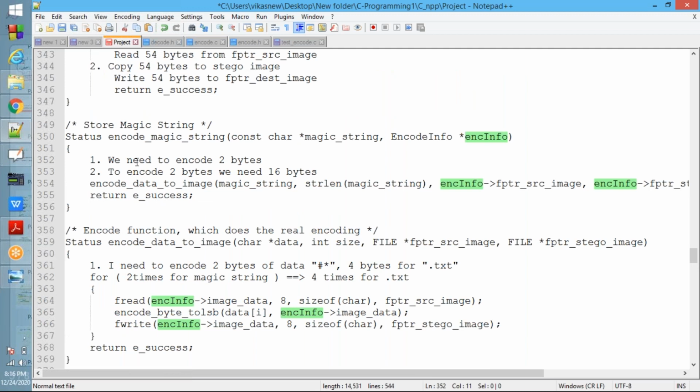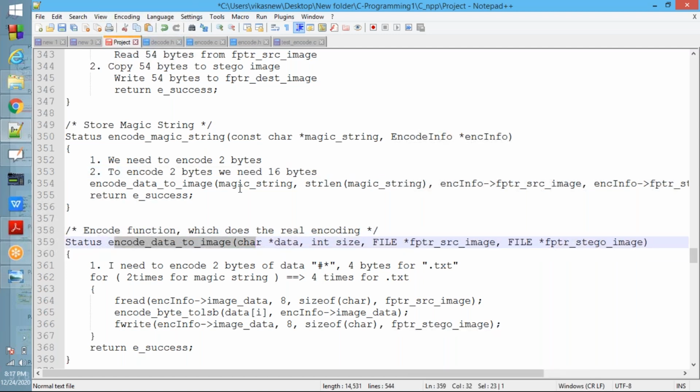Here we need to encode 2 bytes. To encode 2 bytes, we need 16 bytes. So for doing that, we need to call one function, encode data to image. See now, we are calling that function.